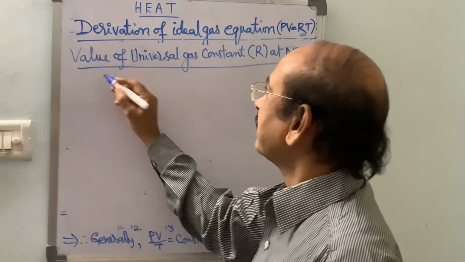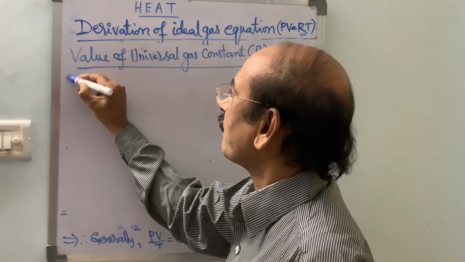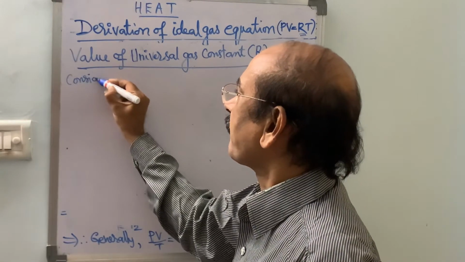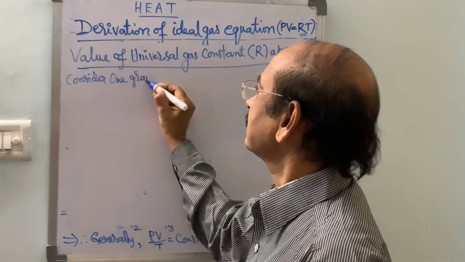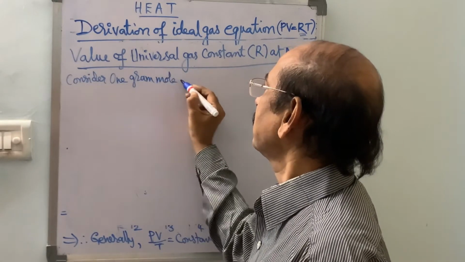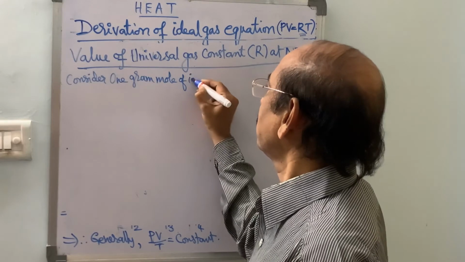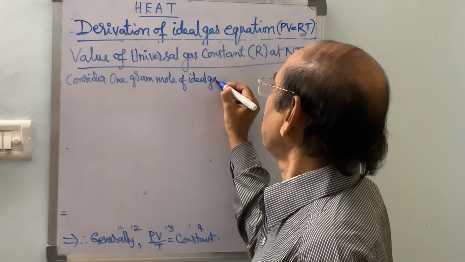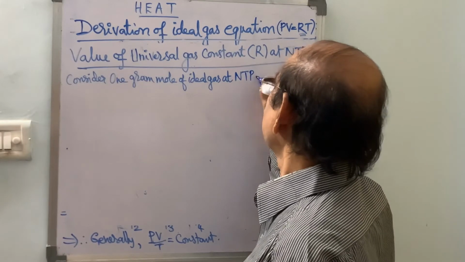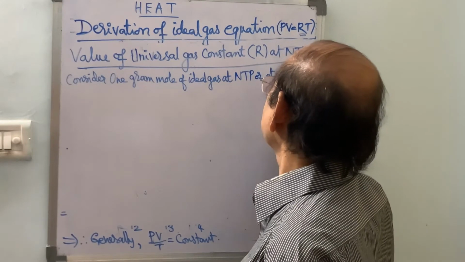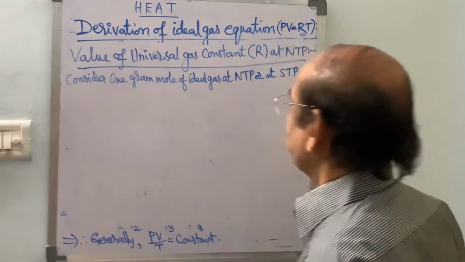Therefore, consider 1 gram mole of gas at NTP or at STP, standard temperature.